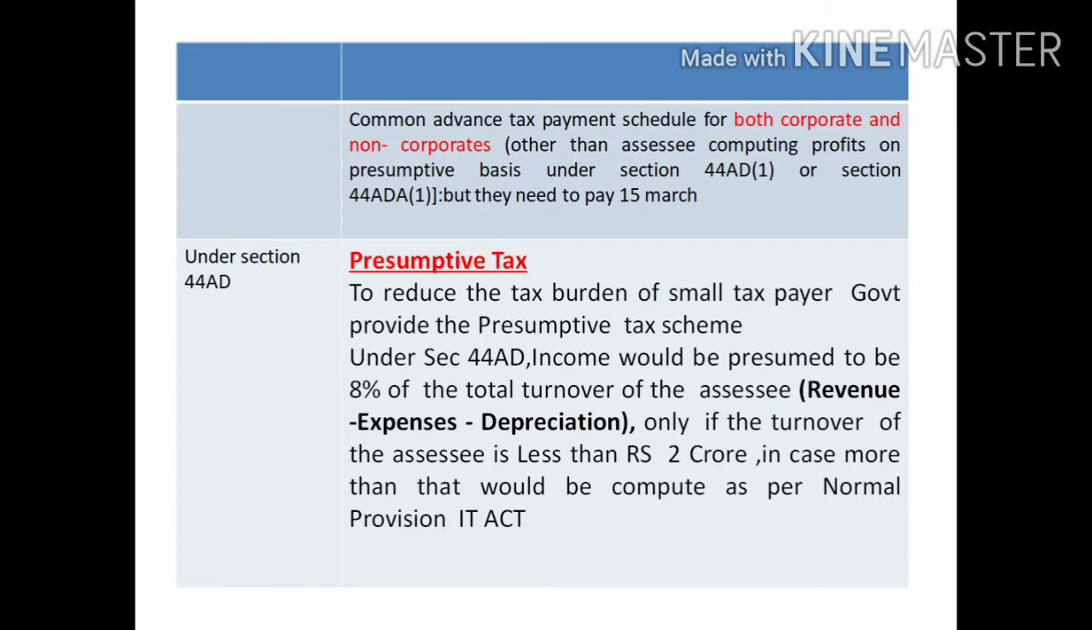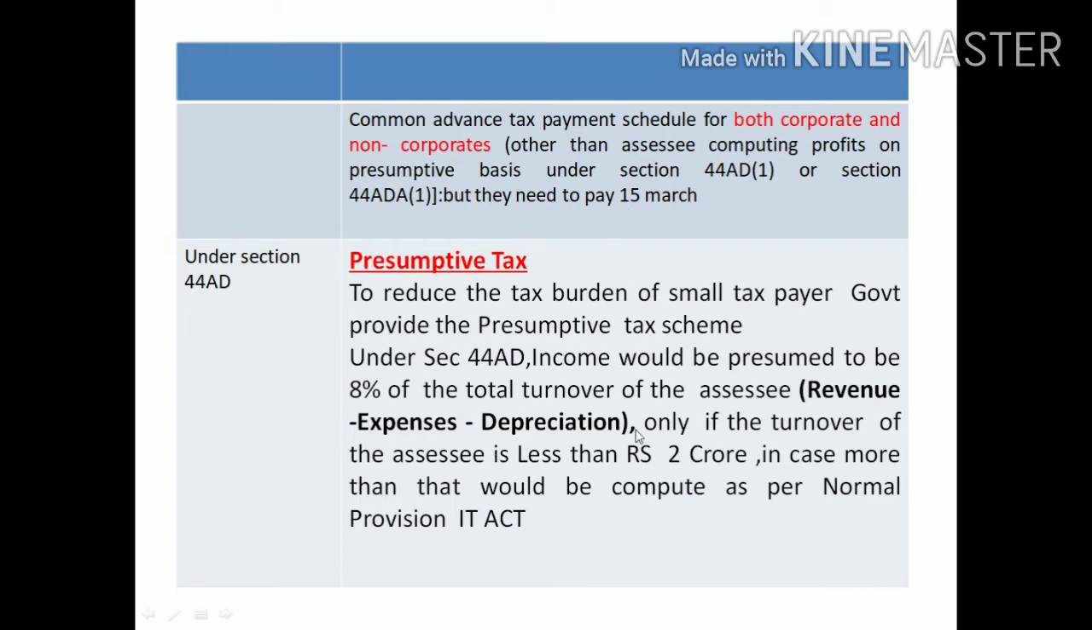If the turnover of the assessee is less than 2 crores, they can opt for this kind of presumptive tax system. In that situation, they need to pay advance tax only once in the year, that is on or before 15th March.